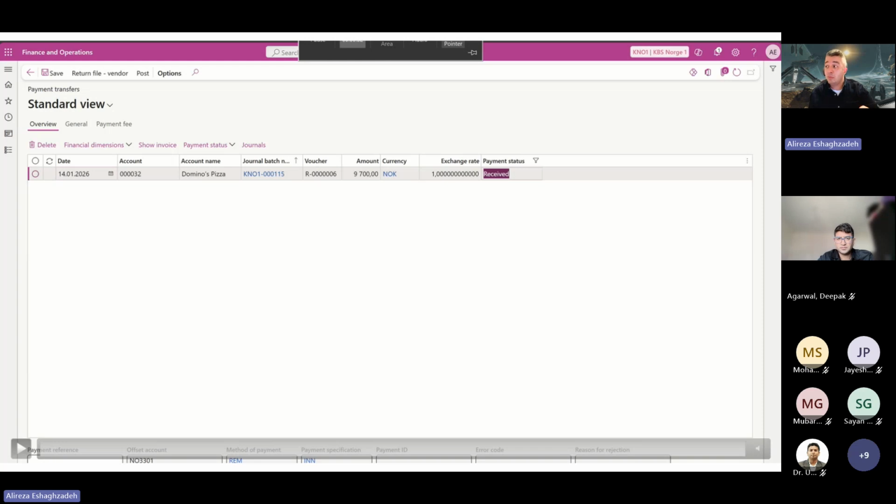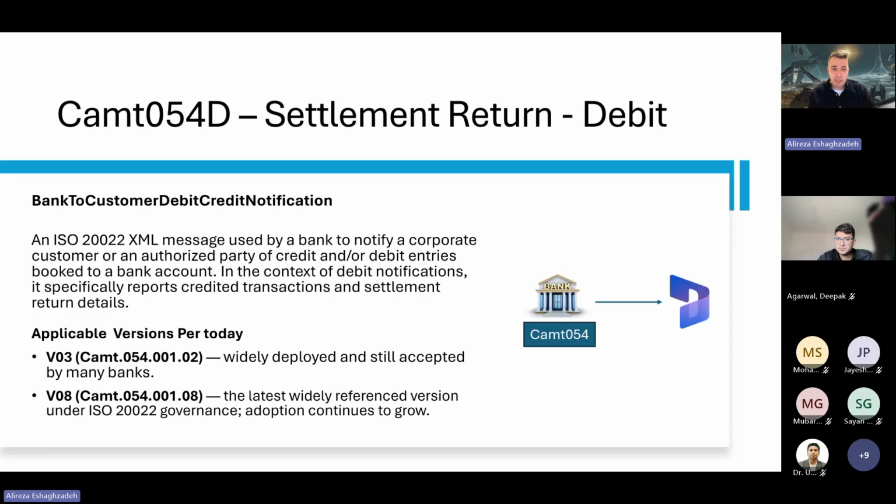What does it mean? It doesn't mean it has been paid. It means the bank has just received the file. And as a last part, we have the settlement return debits, which is as soon as the bank has paid the invoices through the file that we have sent. So it will send us the settlement file, the same as Pain01 and 02.